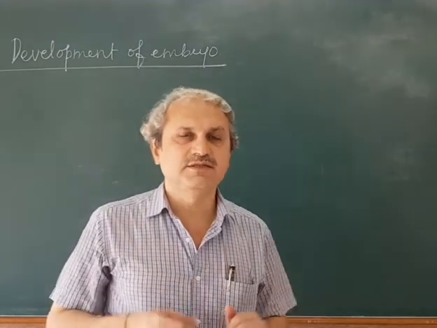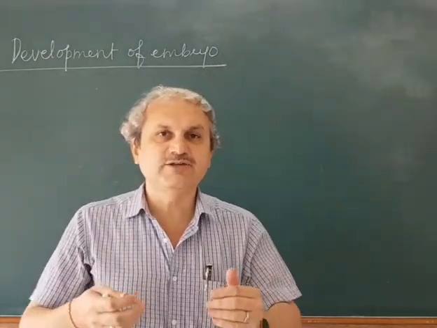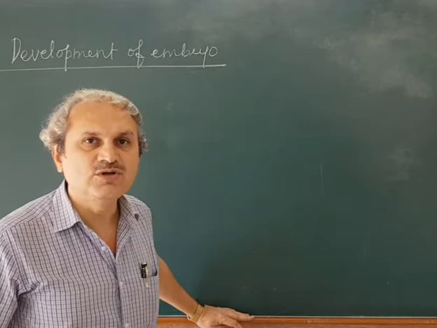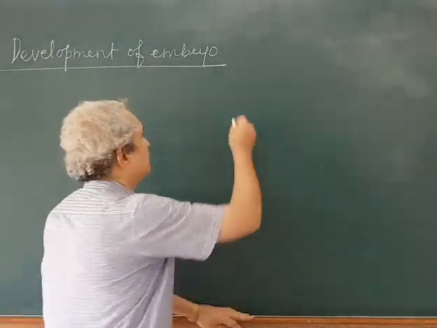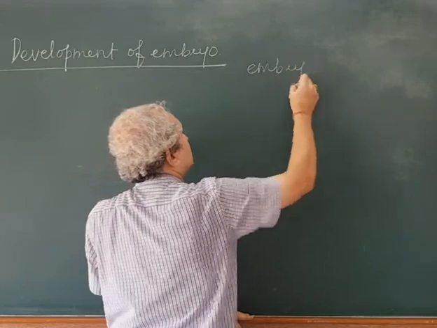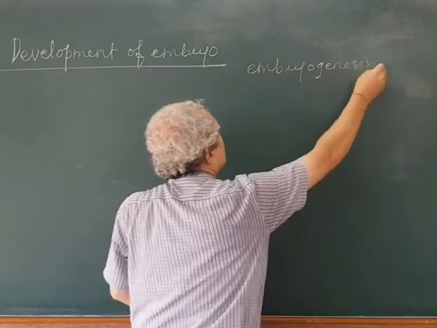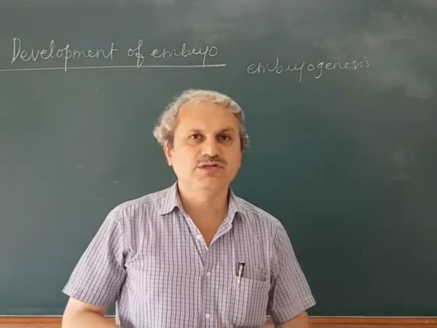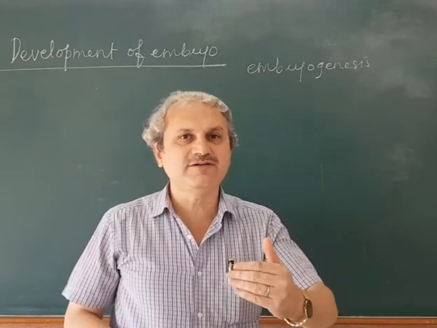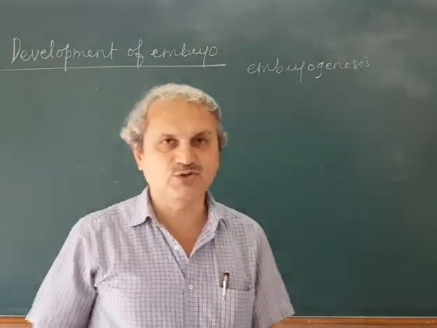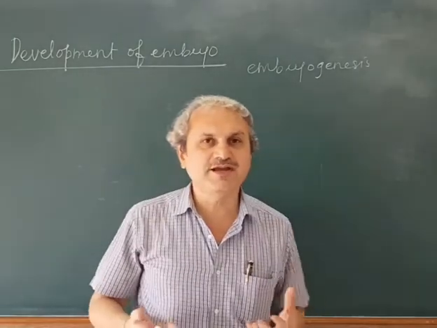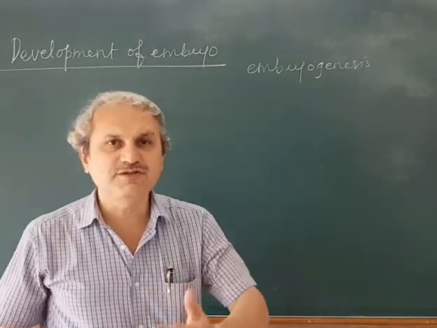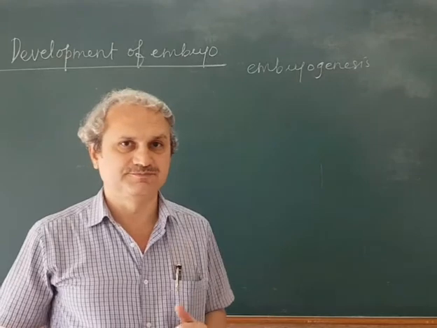The process by which the zygote develops into an embryo is called embryogenesis. This embryo is developed towards the micropylar end of the embryo sac, and this process takes place after the formation of an endosperm. Is that clear?